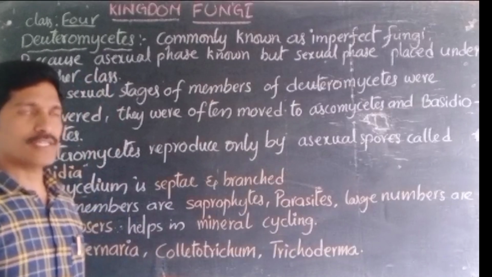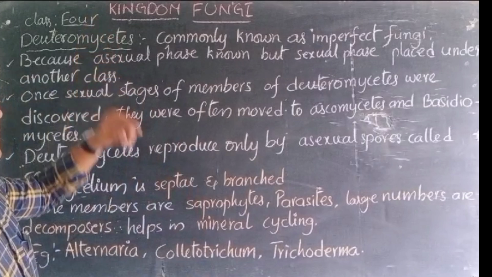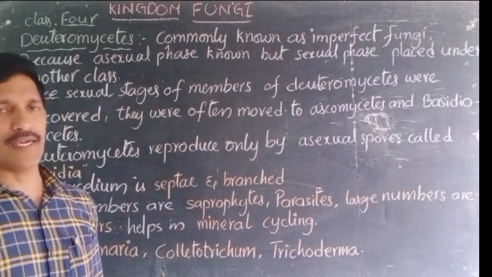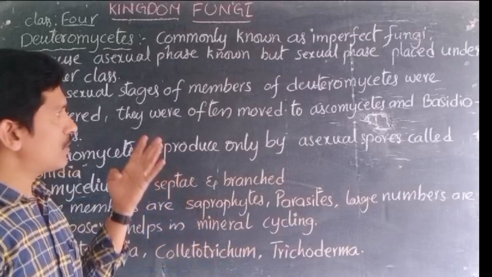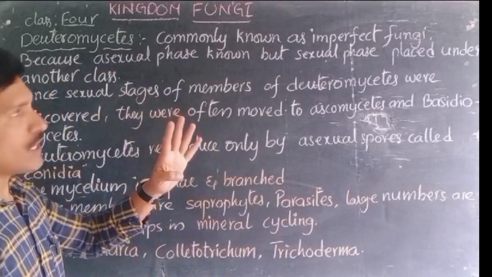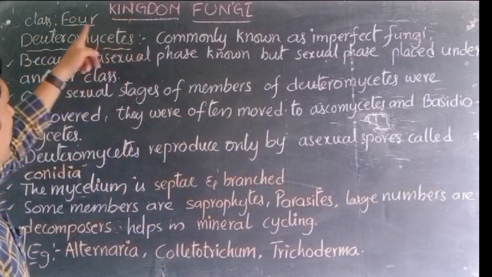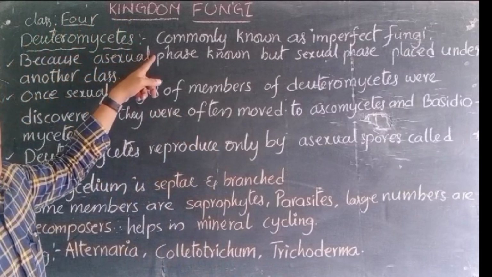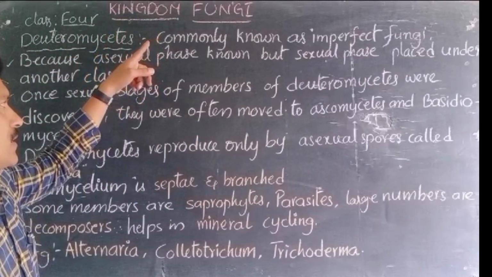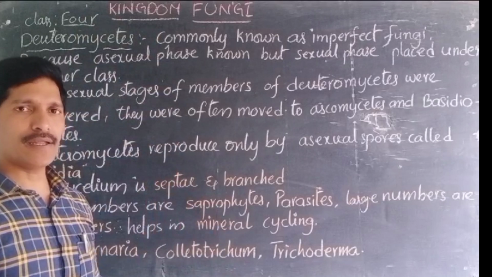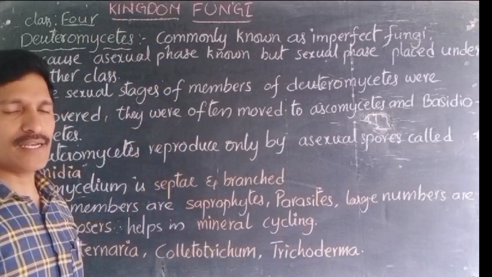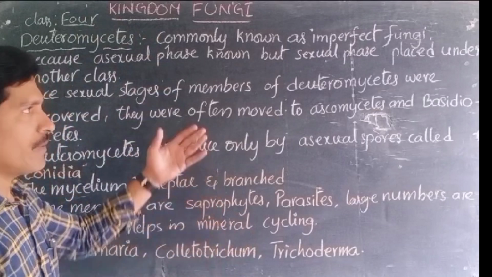Now we are going to discuss the fourth class of kingdom fungi, and we have discussed already the previous classes of fungi. The three were discussed. The fourth class is Deuteromycetes. What are the characteristics of Deuteromycetes, their reproductive method, nutritional method, and examples? We can see one by one.